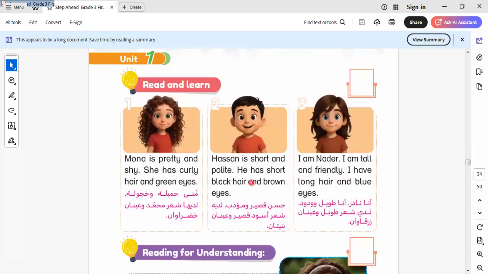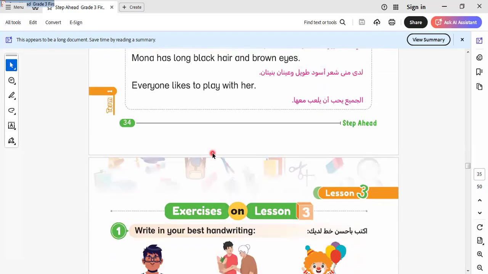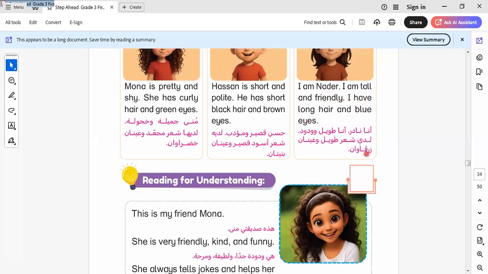Okay, here is a person describing himself. Let's read it together. Mona is pretty and shy. She has curly hair and eyes. So here I am describing Mona. Let's go to another person, which is Hassan. Who is Hassan? Hassan is short and polite. He has short hair and brown eyes. Let's go to the next person. I am Nader. I'm tall and friendly. I have long hair and blue eyes.